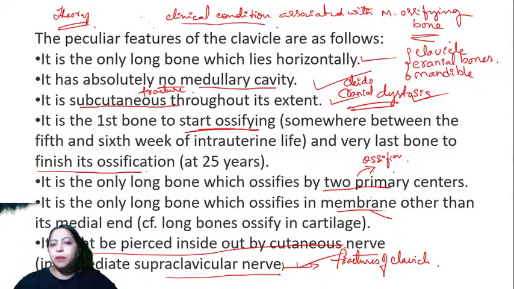No medullary cavity. It has only compact bone outside. There is no medullary cavity. This is the bone which lies horizontally. And all these are some of the peculiar features of the clavicle.